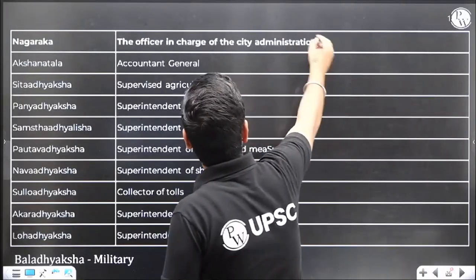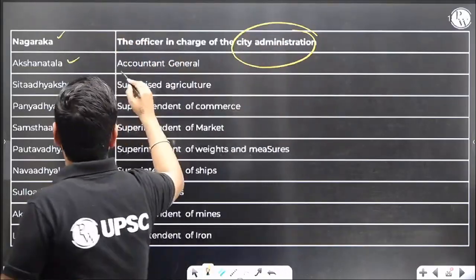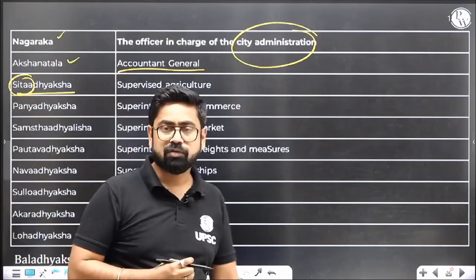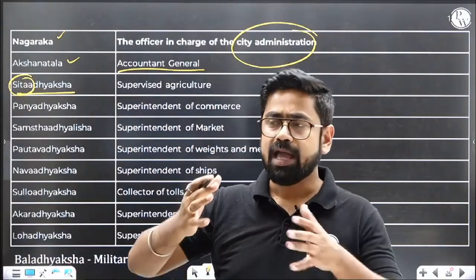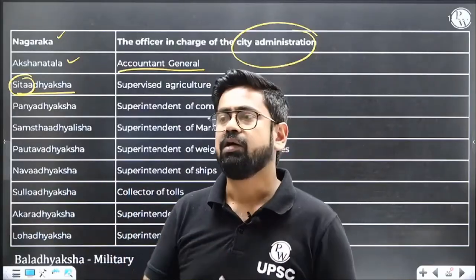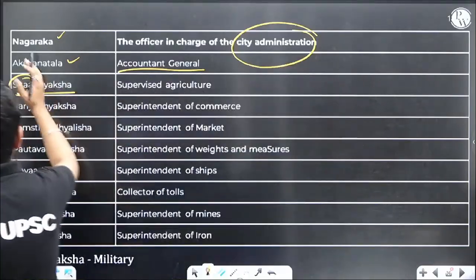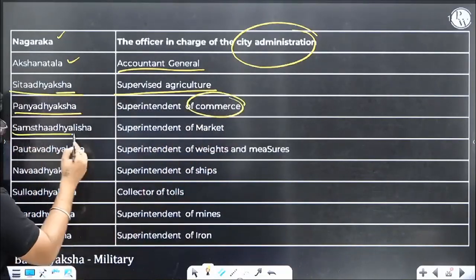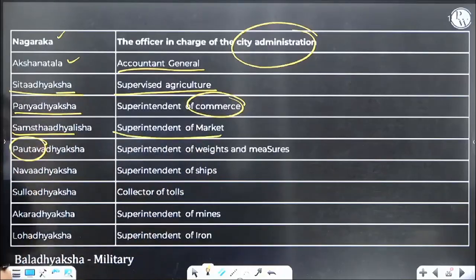So there is a mayor, the city administration, Nagaraka. Akshantala is your accountant general. Now see Sita Adhyaksh. Sita is Goddess Sita, who was found in an agricultural field while ploughing, when Raja Janak found Sita. So Sita is associated with agriculture, and Sita Adhyaksh is the one who supervises agriculture. Panya Adhyaksh, superintendent of commerce. Then Sanstha Adhyaksh, superintendent of market. Similarly, Pautava Adhyaksh, superintendent of weights and measures.